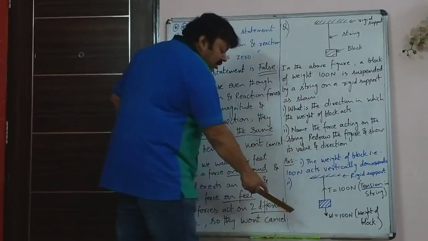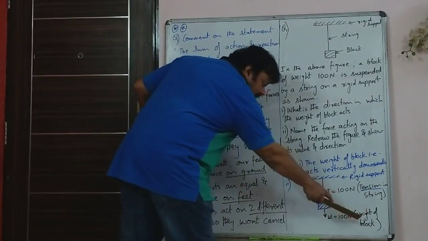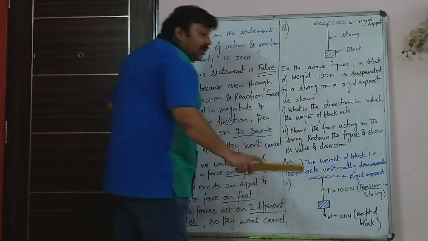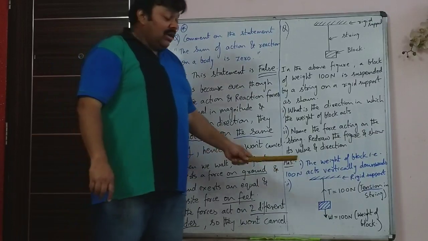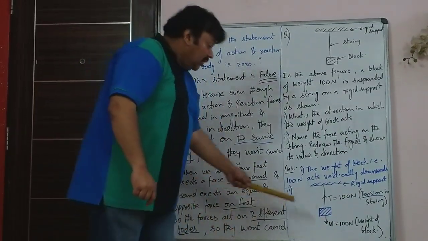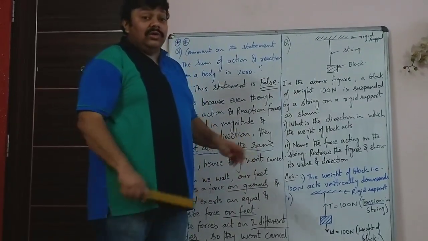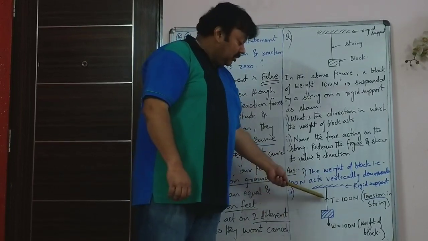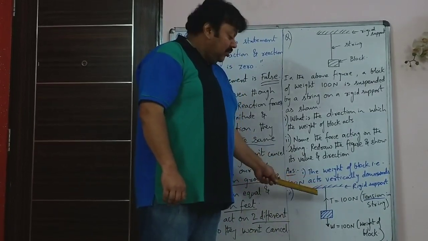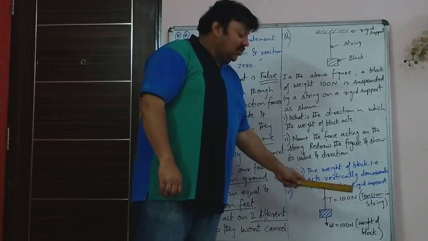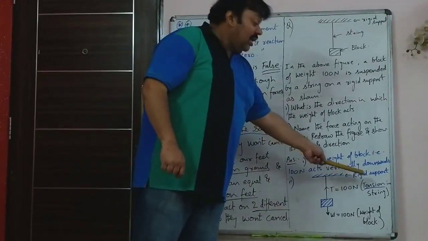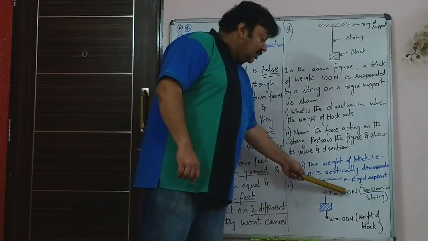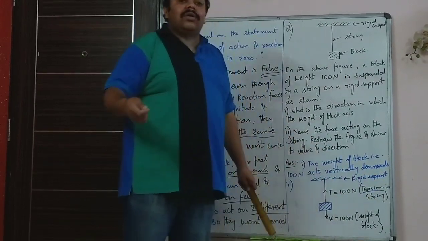So when you redraw the figure, the 100 Newton weight of the block is acting downward, the arrowhead sign is shown, W is shown, and it is clearly written there. W stands for weight of block, 100 Newton, acting vertically downward. On the string, the arrow is shown. That arrow is towards the support. Always the tension acts towards the support. So the tension is acting vertically upward. So tension is equal to the weight, so it is 100 Newton. And what is T? I have written it in full form there. Tension in string. So not only write T is 100 Newton, but write in bracket what T is.